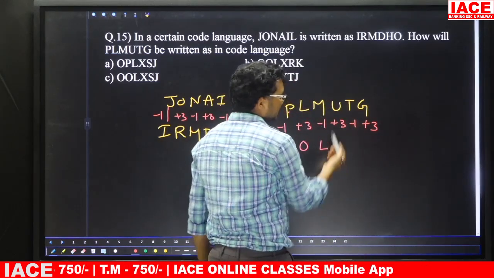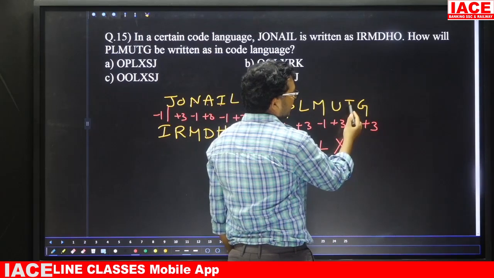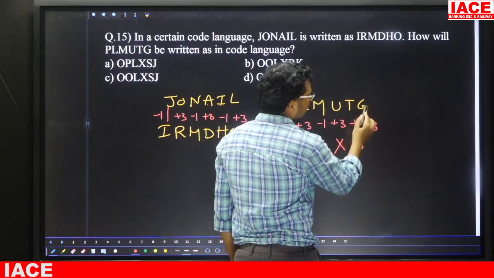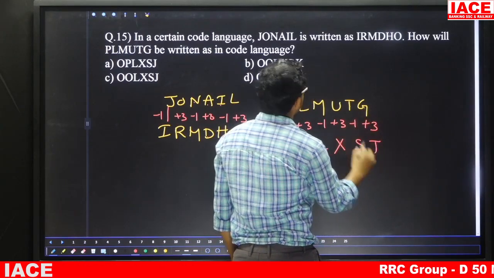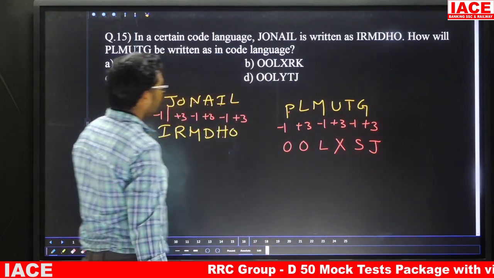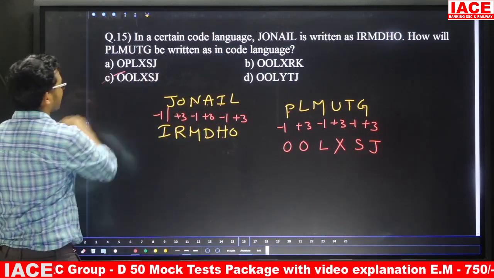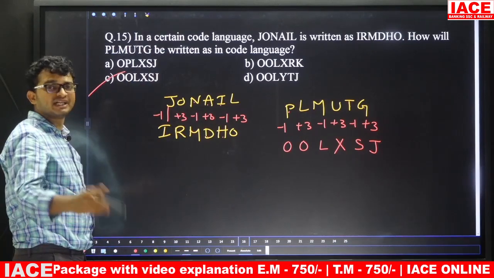Next one, U, 21 plus 3, 24, X. T, 20 minus 1, 19, S. G, 7 plus 3, 10, J. That means your answer is what? OOL, XSJ. So answer is what? Option C. Your logic is minus 1 plus 3.